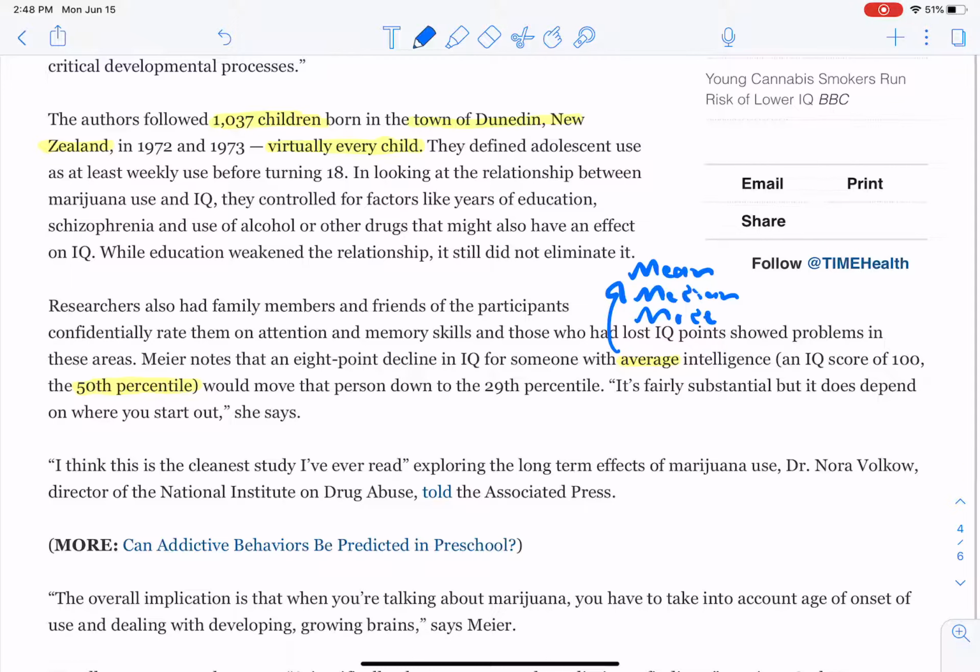And we see here that average intelligence, okay, what does that mean? Well, they don't explicitly state whether it's the mean, the median, or the mode, but they do say here in the parentheses, an IQ score of 100, the 50th percentile. Okay, and what that means is that all of the values below this represent 50% of the data, and all of the values above it represent the other half.